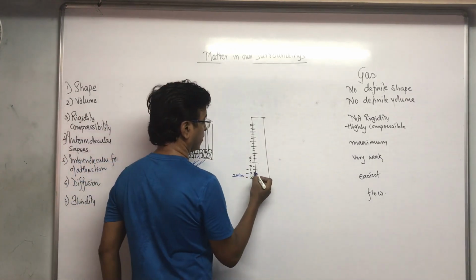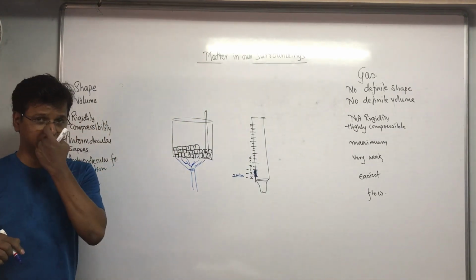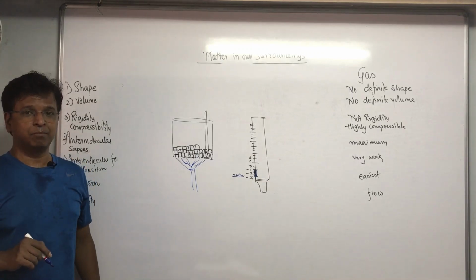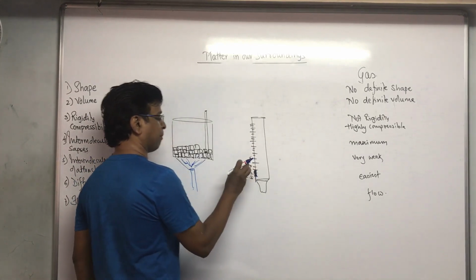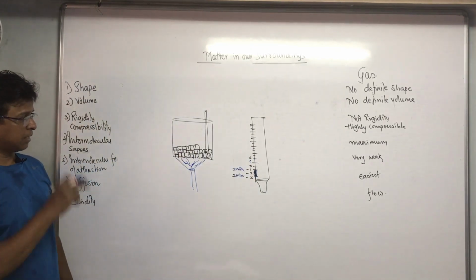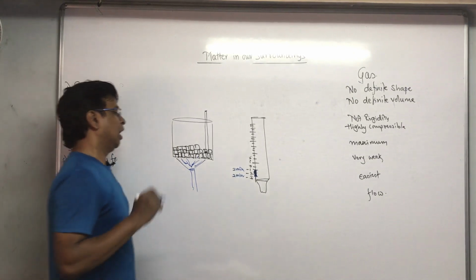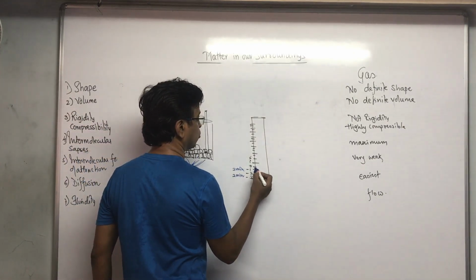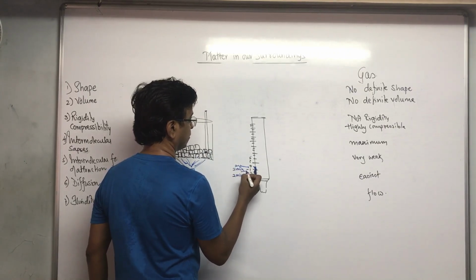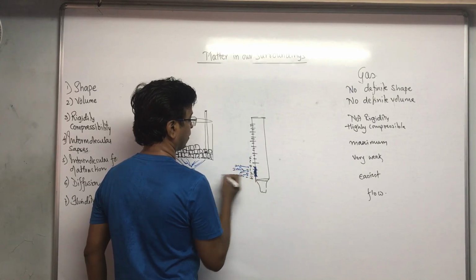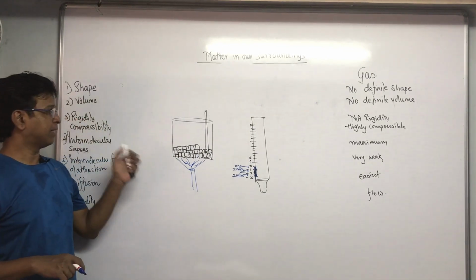Now I keep on giving fire, and the temperature rises from minus 2 degrees Celsius to minus 1 degree Celsius. What do you think will the time be taken for this? Of course, it will be again 2 minutes because it is the same amount of substance and the same fire that I am providing. So it will be again 2 minutes for rising 1 degree Celsius. Again I keep on heating, it reaches 0 degrees Celsius. For this also it will take 2 minutes. Now it has come to 0 degrees Celsius.